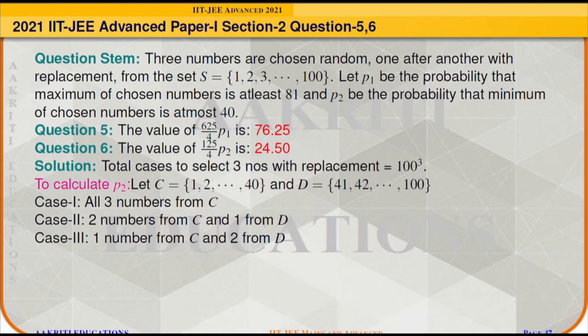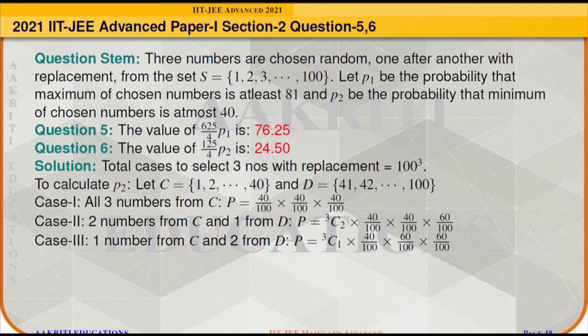Again, to satisfy the required criteria that the minimum of chosen number should be at most 40, there will be 3 possible cases. Case 1, all 3 numbers should be from C. Case 2, 2 numbers from set C and 1 number from set D. And case 3, 1 number from set C and 2 numbers from set D.